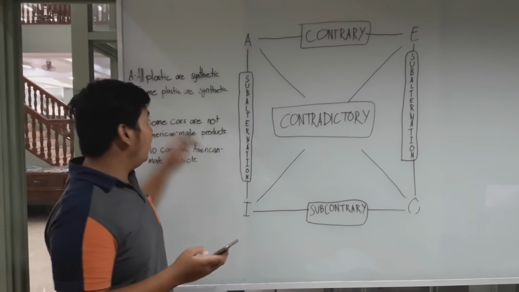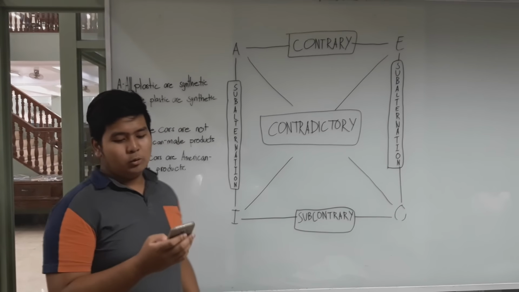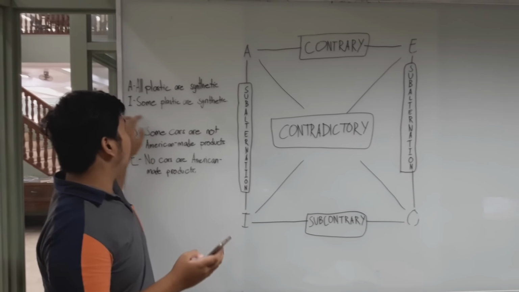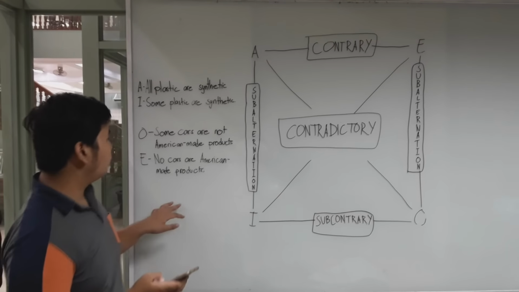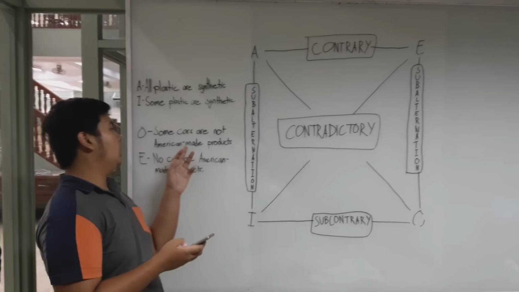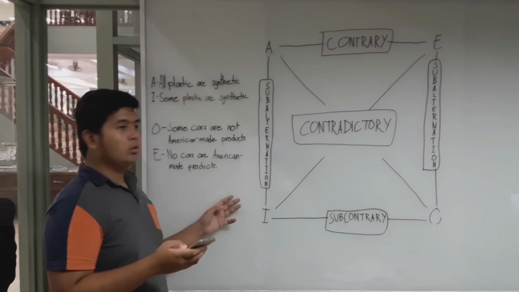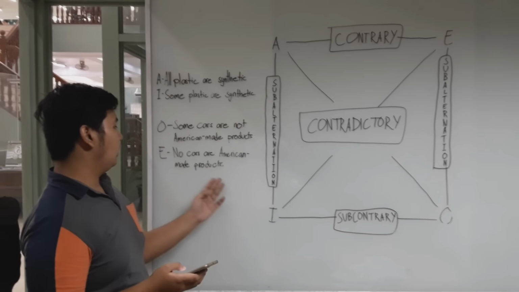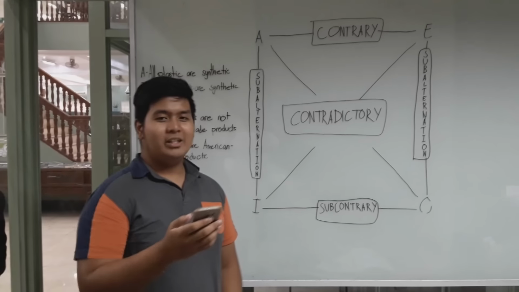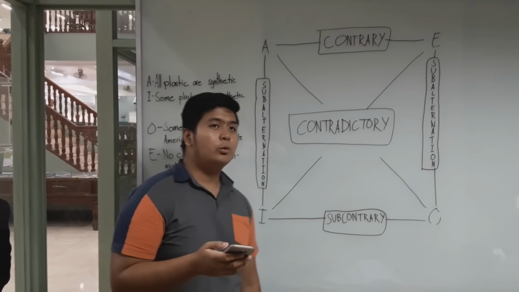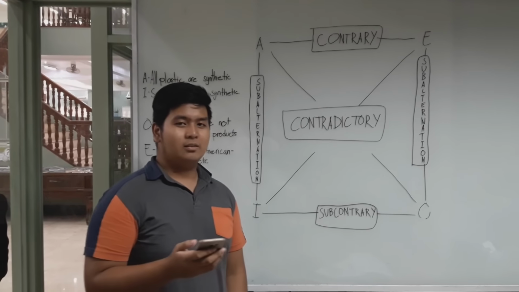For example, the A proposition, all plastics are synthetics, implies the truth of the statement that some plastics are synthetic. However, the truth of the O proposition, some cars are not American-made products, does not imply the truth of the E proposition, no cars are American-made products. In short, the A and E propositions imply the truth of the corresponding I and O propositions respectively.